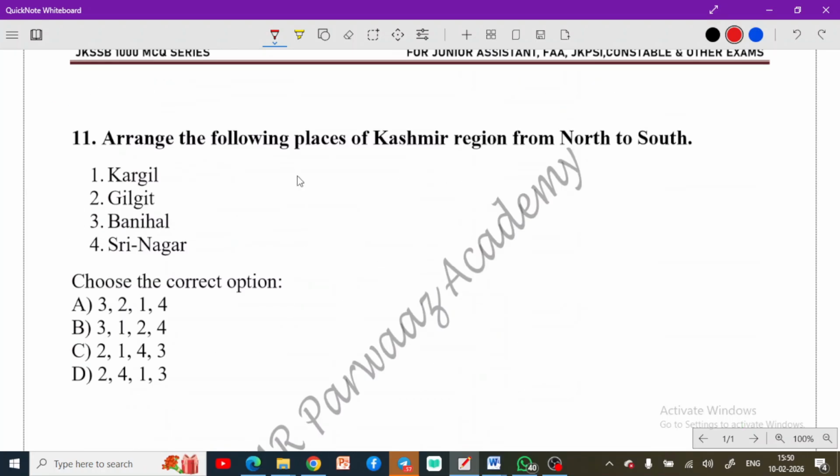Now moving to the next question. We have the next question here. Arrange the following places of the Kashmir region from north to south. Now you have been given a few cities, and you have to arrange these from north to south.